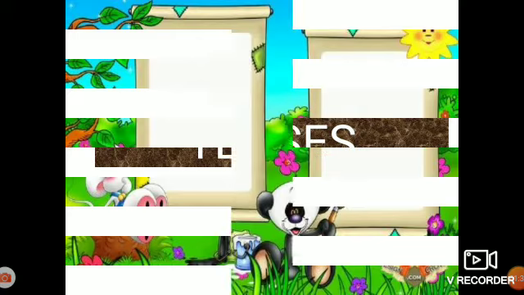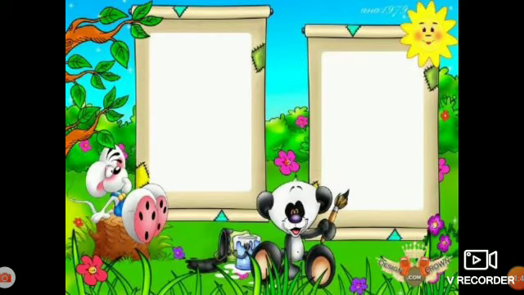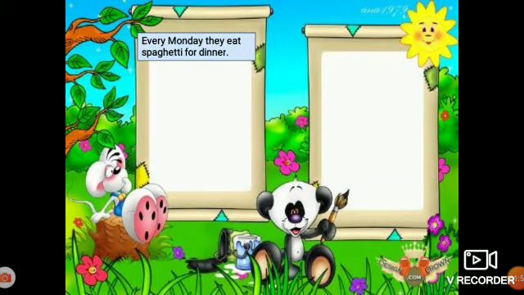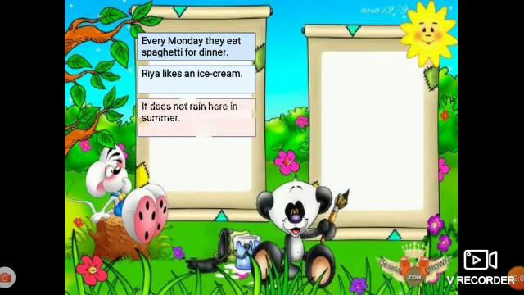So I will show you a list of examples. You have to analyze each example and tell me the similarities and differences between the sentences. First is, every Monday they eat spaghetti for dinner. Ria likes an ice cream. It does not rain here in summer. Tell me, friends, what are the similarities among these three examples?